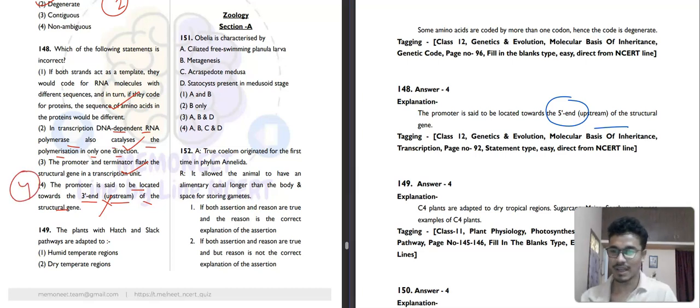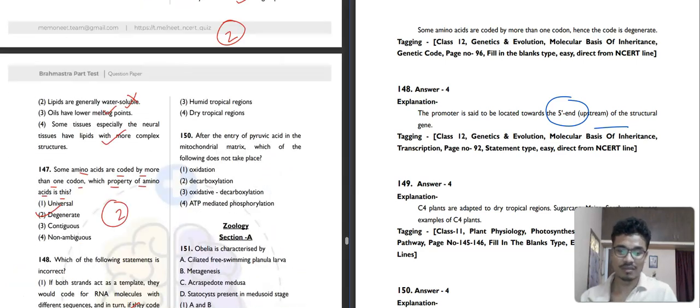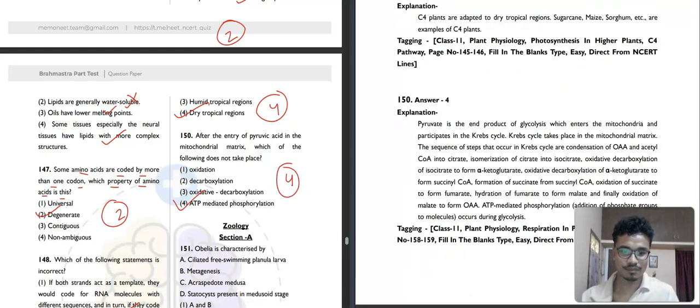Then 149. The plants with Hatch and Slack pathway are adapted to humid temperate region, dry temperate region, humid tropical region, or dry tropical region. So that is the dry tropical region. Simple. 150. After the entry of pyruvic acid in the mitochondrial matrix, which of the following does not take place? Oxidation, decarboxylation, oxidative decarboxylation, ATP mediated phosphorylation. So ATP mediated phosphorylation does not occur. So fourth option will be our correct answer.